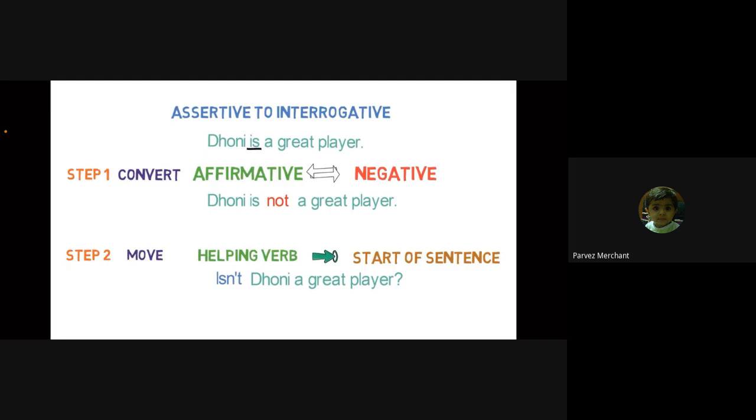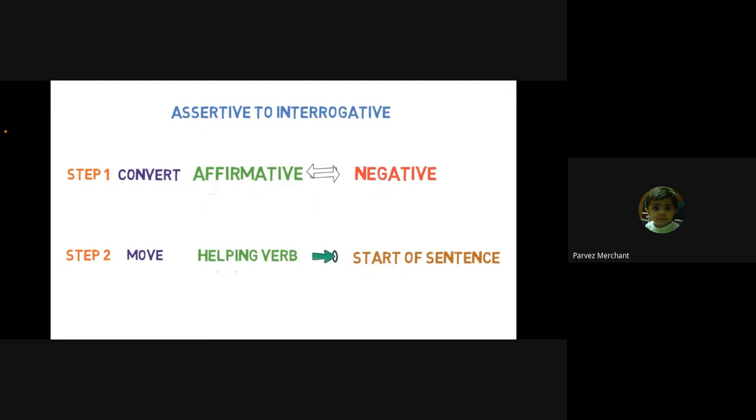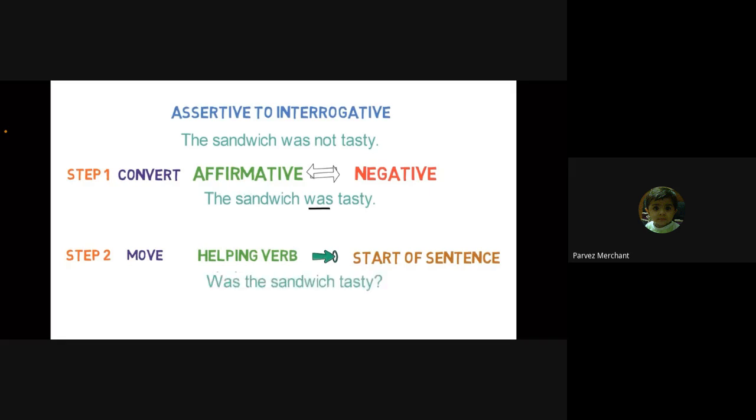Let me give you one more example that we just saw previously. The sandwich was not tasty. As the sentence is in negative form, we will convert it into affirmative form. After applying step 1, the sentence will be, the sandwich was tasty. Now moving the helping or auxiliary verb to the first position in the sentence, which is step 2, the sentence will be, was the sandwich tasty? So now you got an idea how to convert an assertive sentence to interrogative sentence.